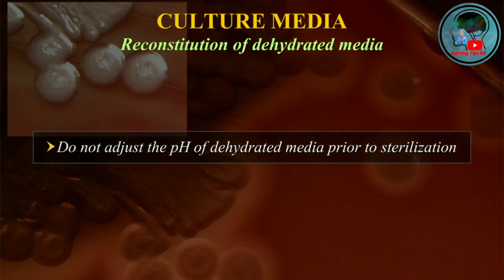Do not adjust the pH of dehydrated media prior to sterilization. The pH of the dehydrated media is adjusted by the manufacturer so that after the medium is prepared, the pH of the prepared medium matches with the label specifications given by the manufacturer.